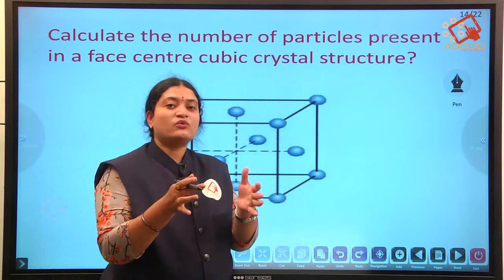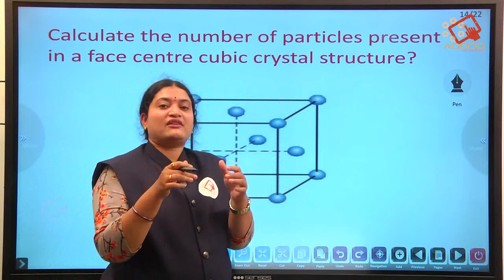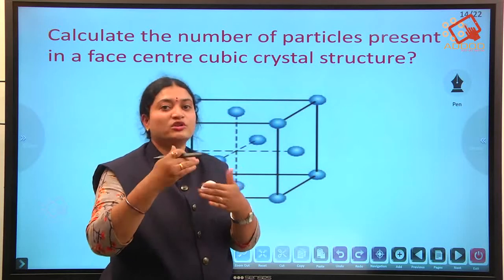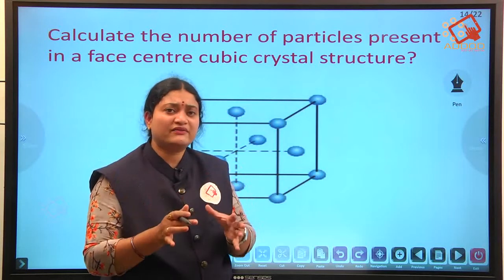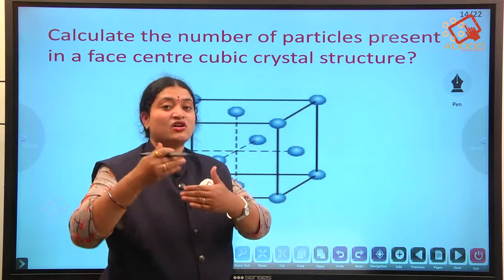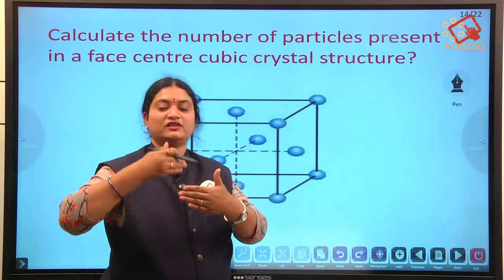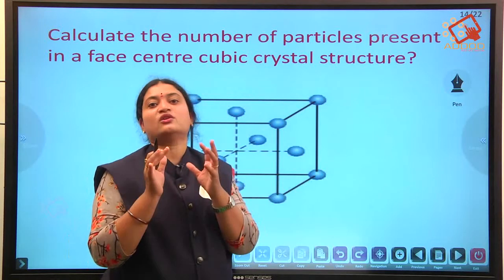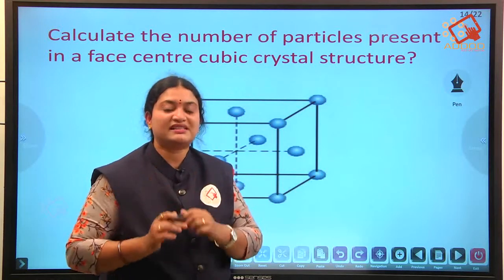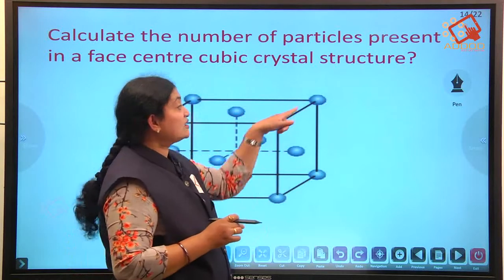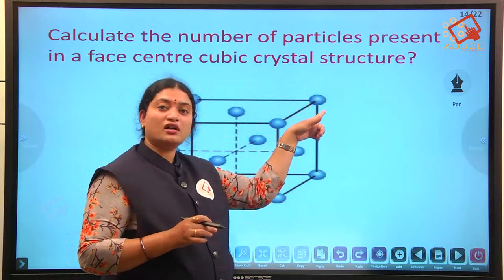Okay, so how 1 by 2? Now suppose you have a window between 2 rooms. That window belongs to both the rooms, or does it belong to only one room? It belongs to both the rooms. It means half for one room and half for the other room. So therefore the contribution of the particles present at the face is half, and the contribution of the corner one.